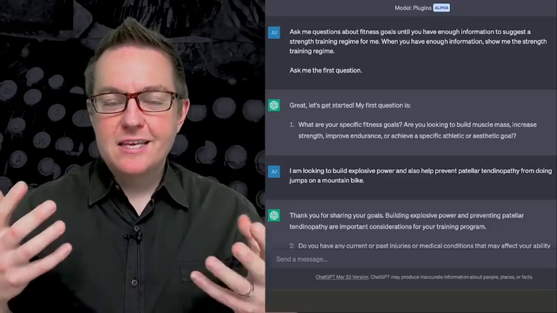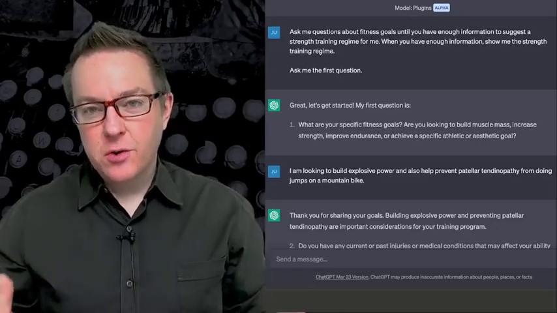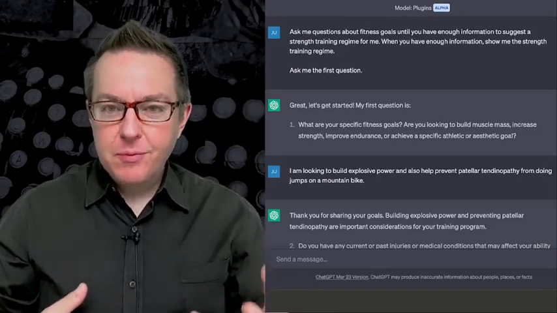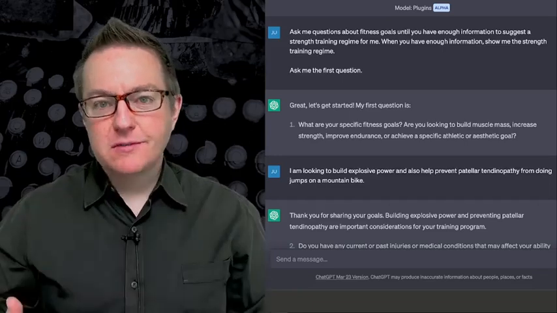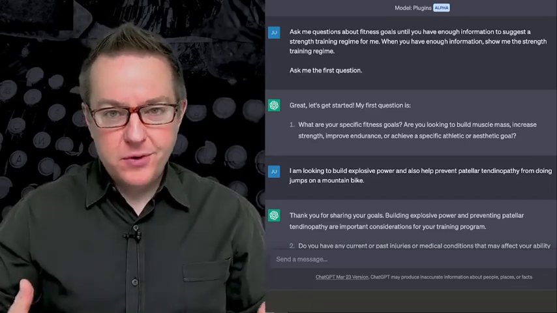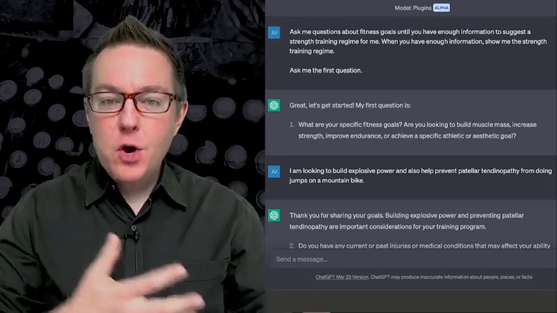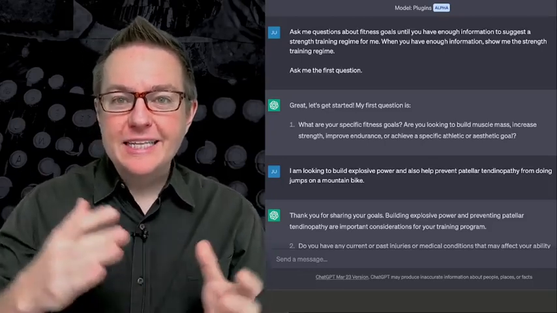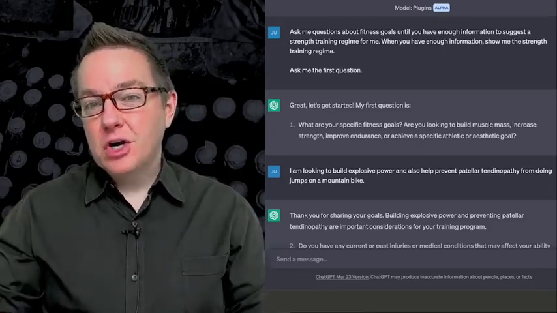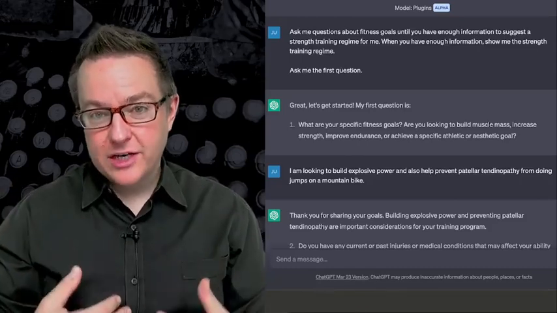Sometimes we need the large language model to ask us questions, to really guide the process of solving some problem that we have or helping us obtain an answer or an output that we need. And we may not know what all the steps are to achieve that goal. And so what we'd really like to do is have the large language model ask us questions.